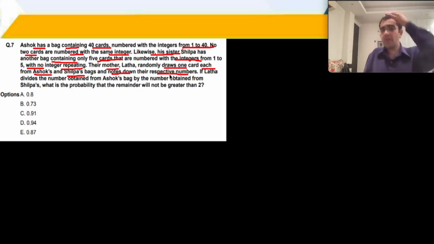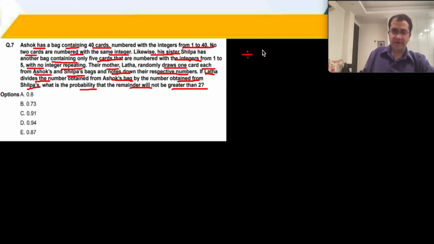ठीक है. She now has 2 numbers. Lata will now divide Ashok का number by Shilpa का number. ठीक है. Ashok's number, most probably a larger number, when divided by Shilpa's number, which is from 1 to 5. What is the probability that the remainder will not be greater than 2? 2 से बड़ा remainder नहीं होगा when dividing by 1, 2, 3, 4, 5. These are your divisors. ठीक है. ये आपके सारे डिवाइजर्स हैं.